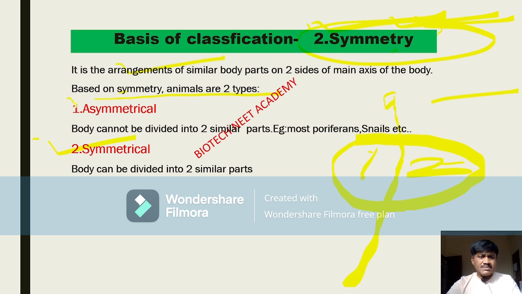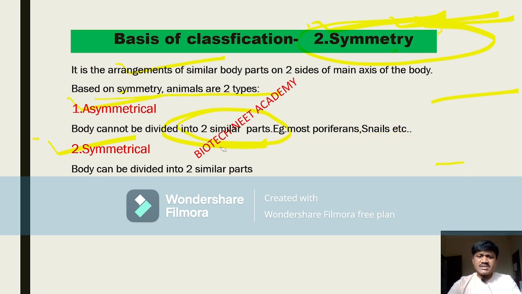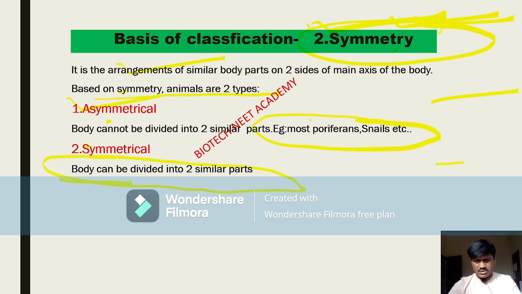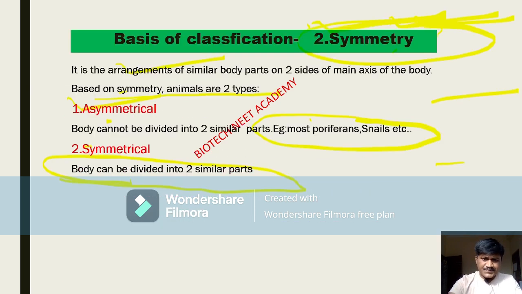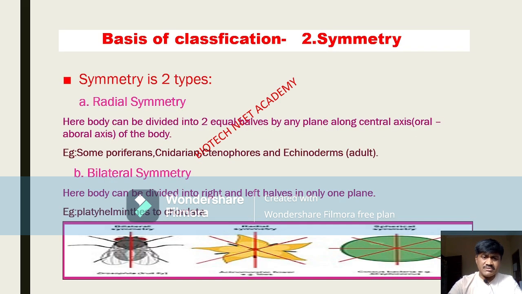Asymmetry means we cannot divide them into two similar parts, two equal parts. Examples: most poriferans and snails. Their bodies we cannot divide into two equal halves. But when we come to symmetrical, the body can be divided into two similar parts. So we can observe this in many animals. Symmetrical animals, which can be divided into two equal parts, are again of two types, beta. How many types? Again two types. One is radial symmetry and another one is bilateral symmetry.